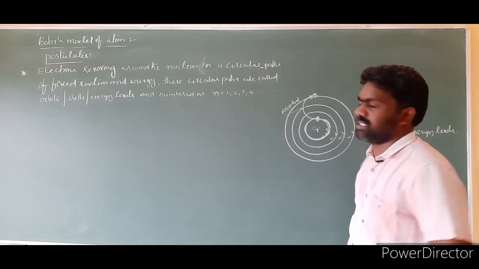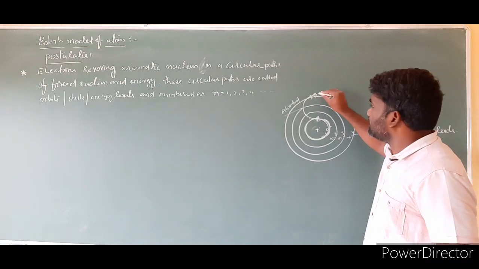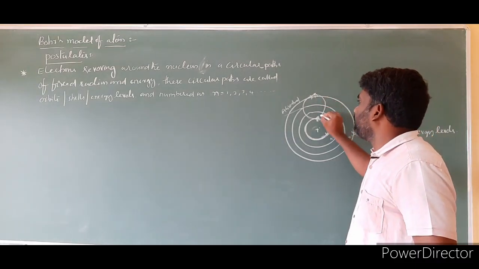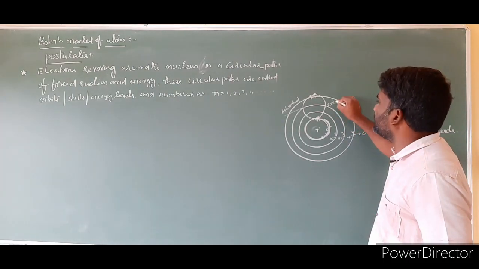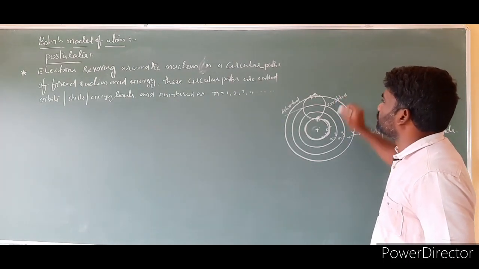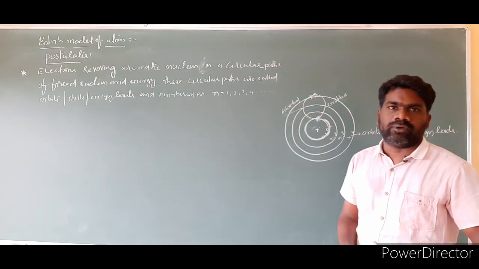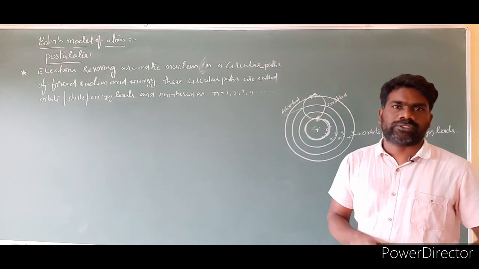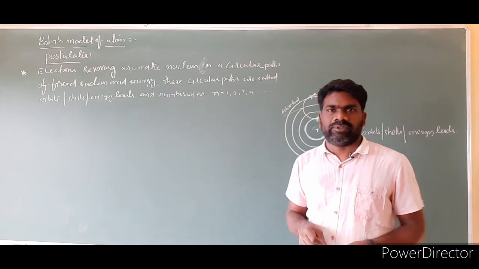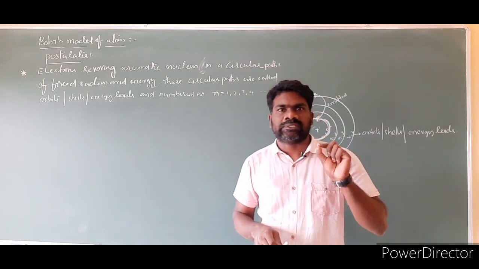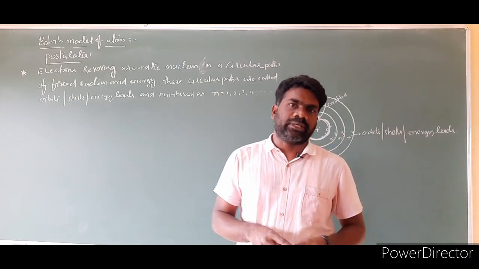The electron reaches here. And when energy is emitted, electrons come from the higher energy state to the lower energy state; in this case energy is emitted. So when energy is not absorbed and not emitted, the energy of the electron is constant, so these are called stationary orbits or stationary energy levels. In simple words, the second postulate is that energy of electron does not change with time. Let us write the statement.